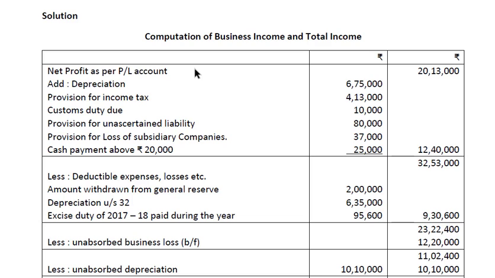So net profit as per profit and loss account, add excess depreciation, provision for income tax, customs duty due, provision for unascertained liability, provision for loss of subsidiary companies, and cash payment above 20,000.